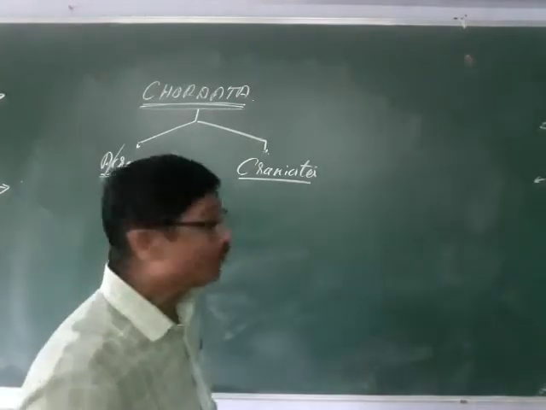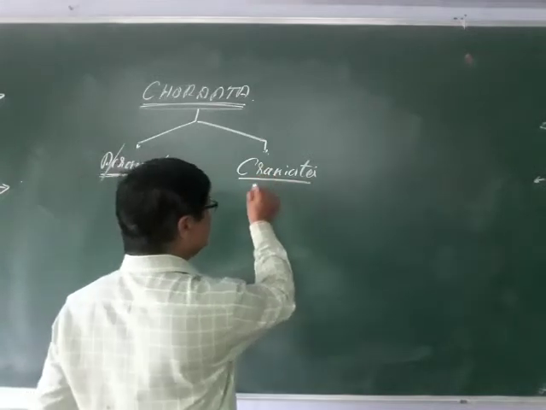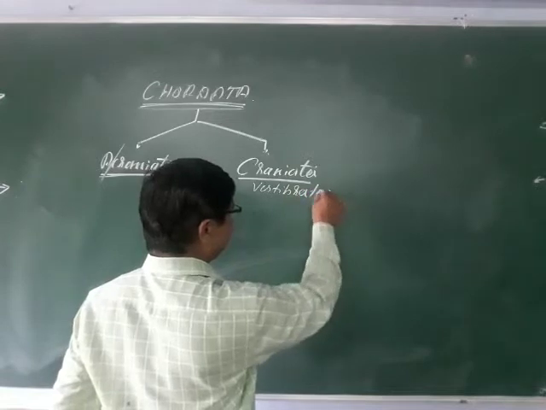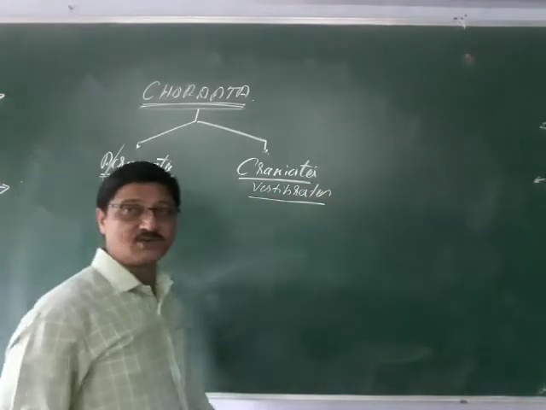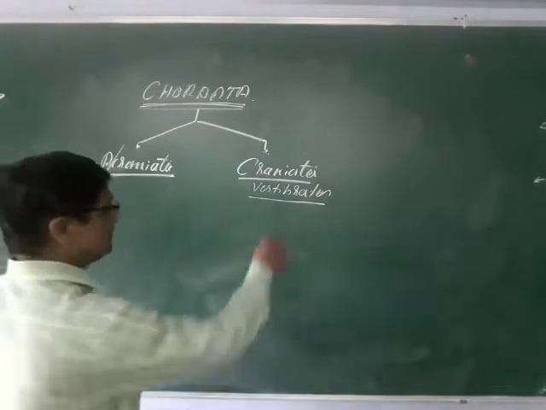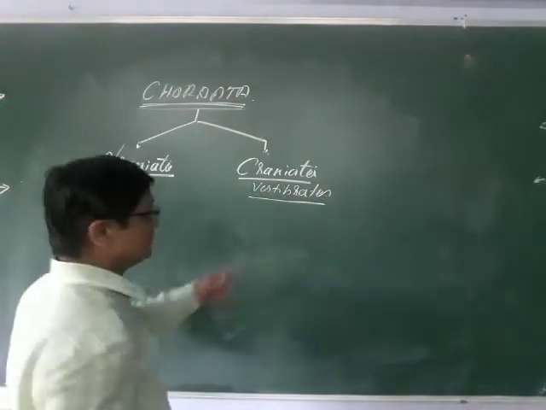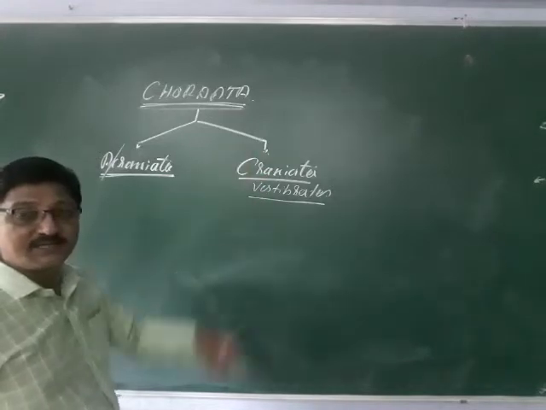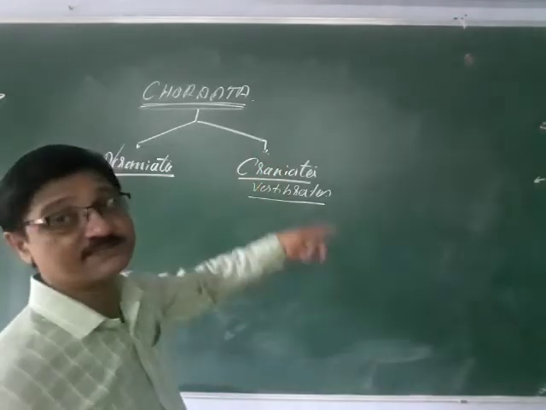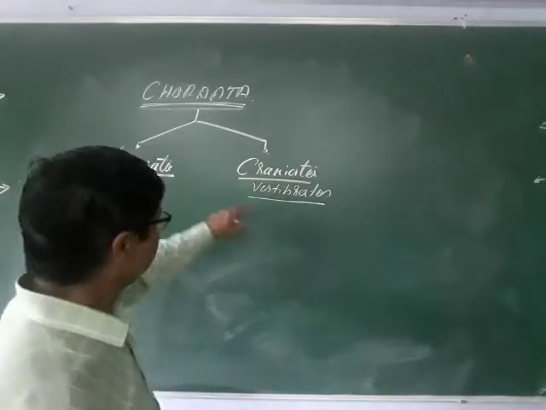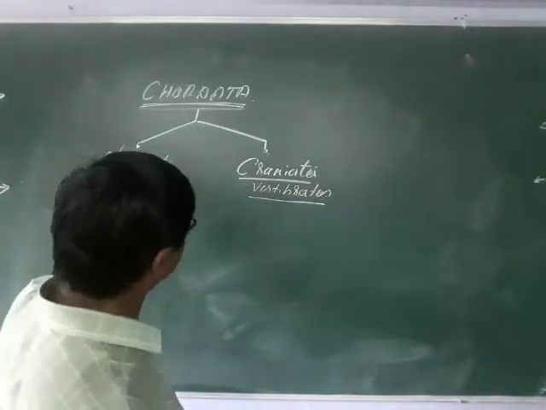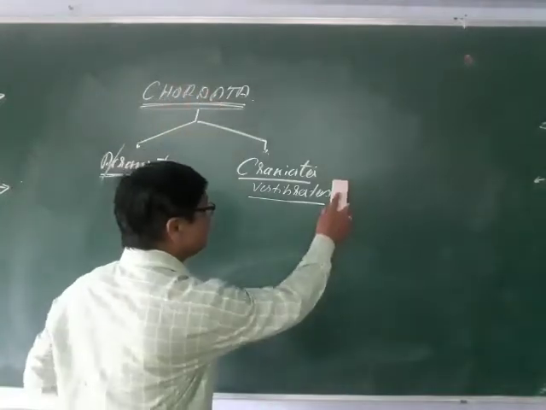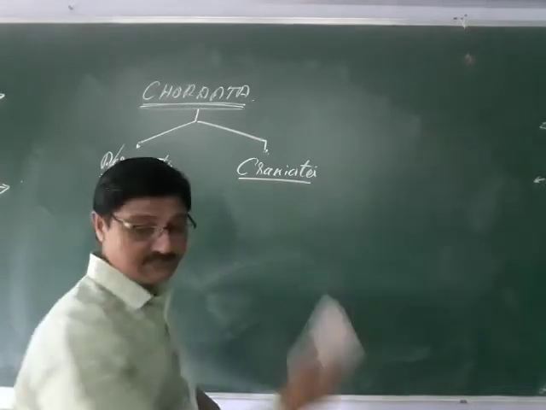And most of the craniata are vertebrates. Generally they are said to be the vertebrates. Later I will explain that. So most of the craniates are said to be the vertebrates. Generally you can say the animals with vertebrae are called chordata, but animals other than vertebrates are also called chordata. How they are explained, I will explain later. Just remember, most of the craniates are the vertebrates.